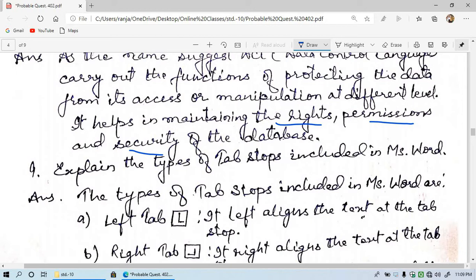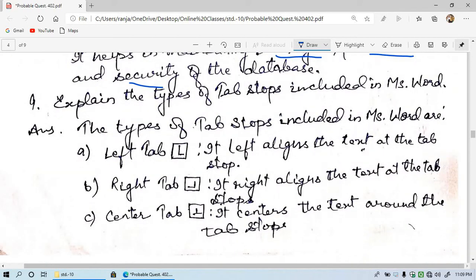Now let's see question number 9. Explain the types of tab stops included in MS Word. In MS Word, when you press the tab, it may stop in different ways depending upon your setting. If you do not know the setting, you simply use MS Word and do not bother about it. But let's see what the different tab stops are.